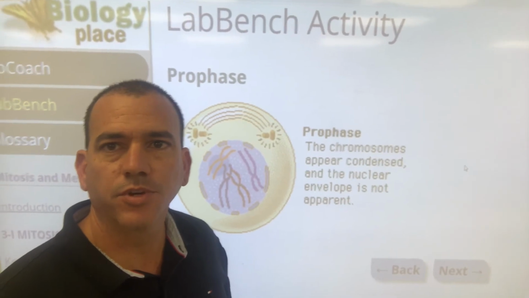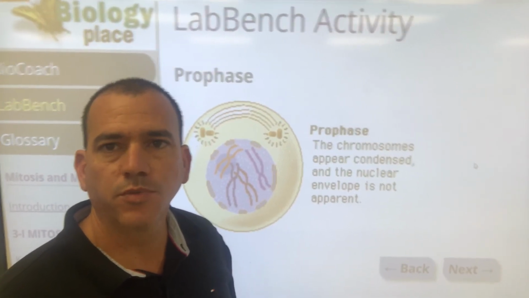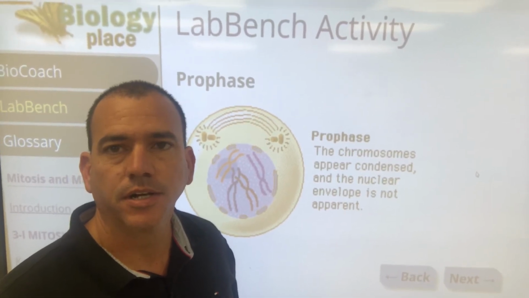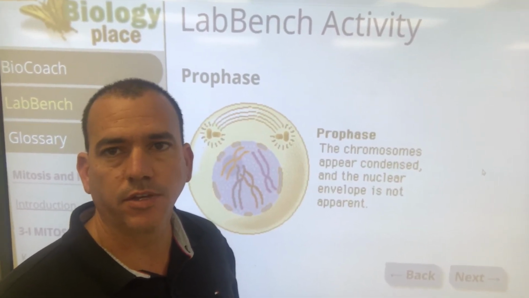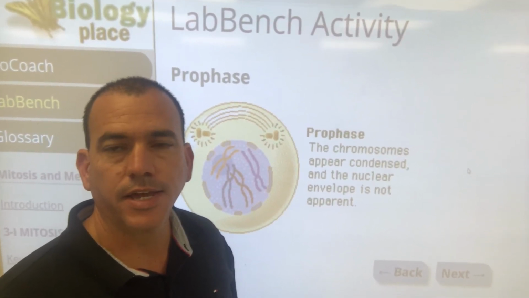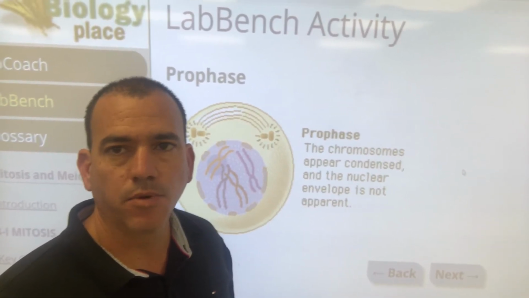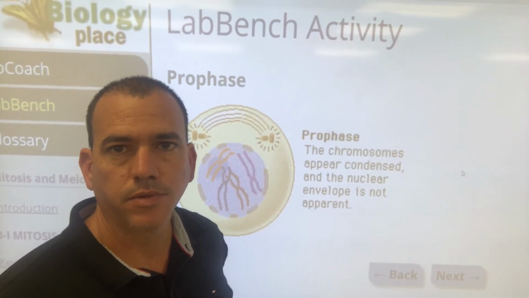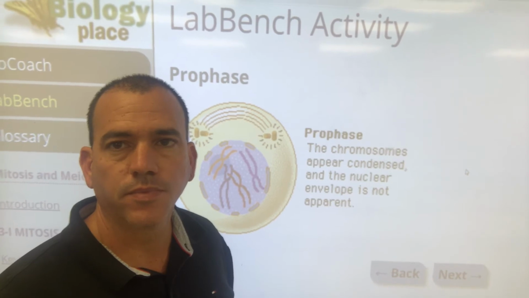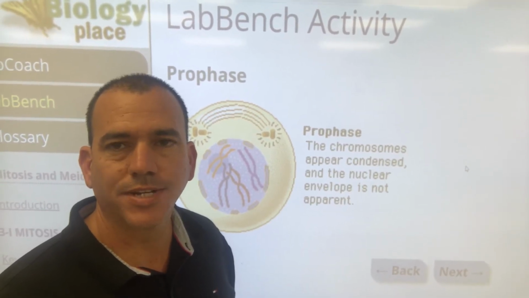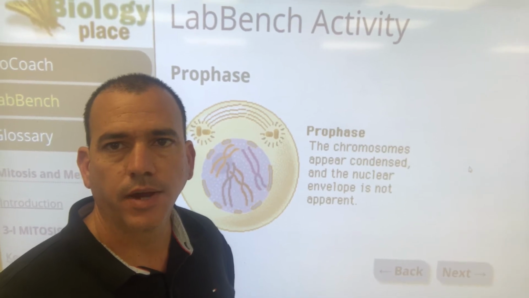All right, so the next word is prophase. With prophase, what's going to happen is the nuclear envelope, or you could say nuclear membrane, begins to disappear, begins to dissolve. Chromosomes condense.